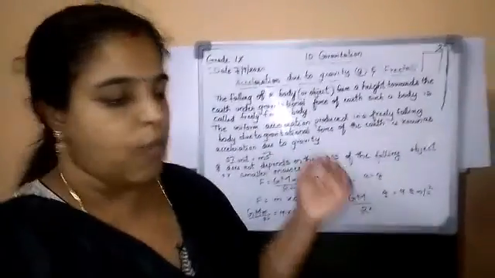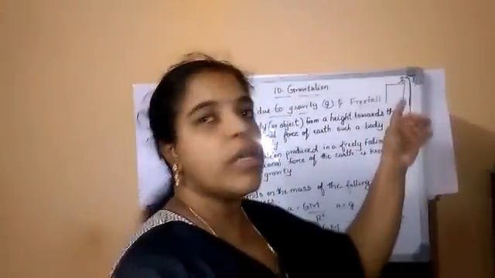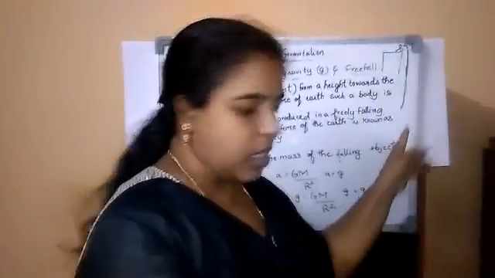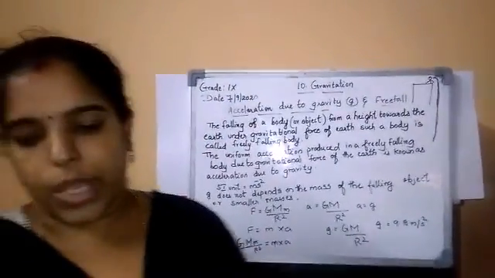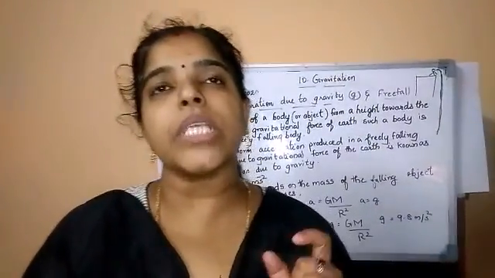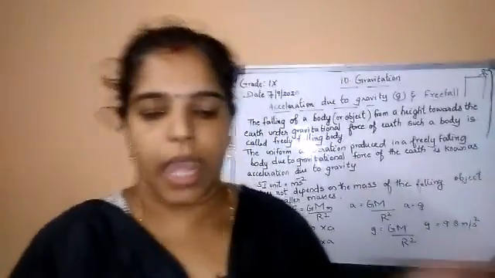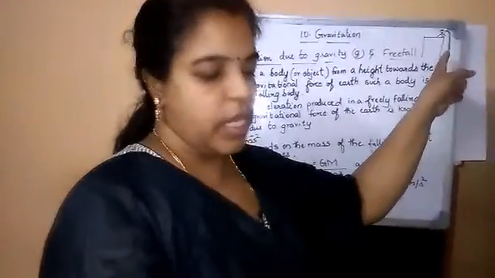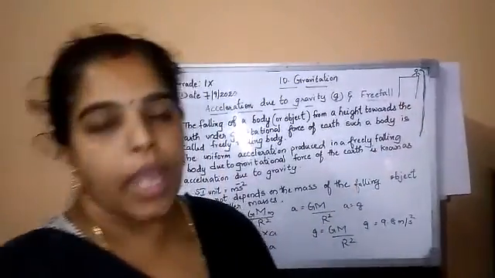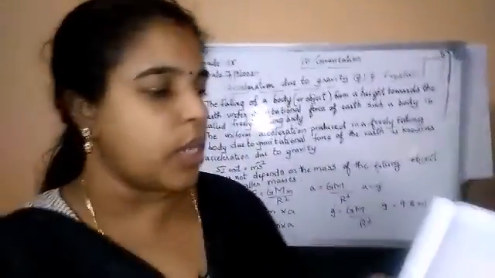Whenever an object falls towards the Earth, what will happen? Acceleration is involved. This acceleration is due to the Earth's gravitational force, therefore we call it acceleration due to gravity. You can underline it in the textbook. They have given, underline what is the acceleration due to gravity. Here it is clearly given.